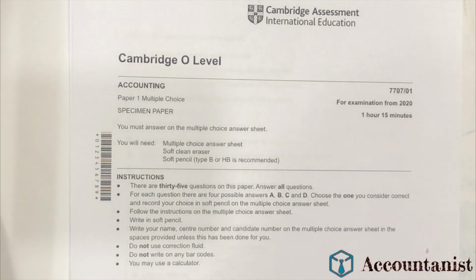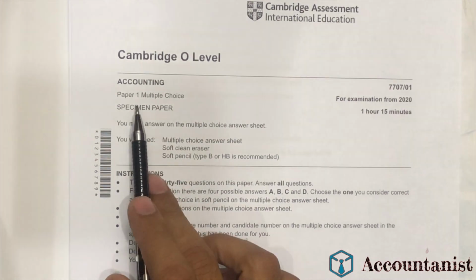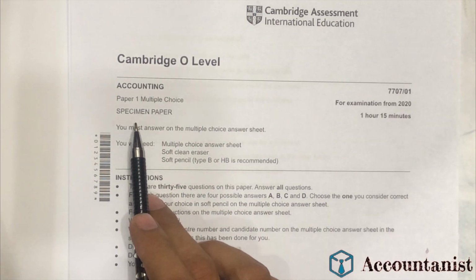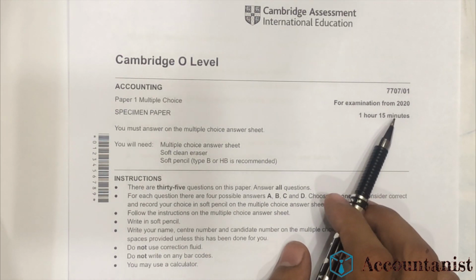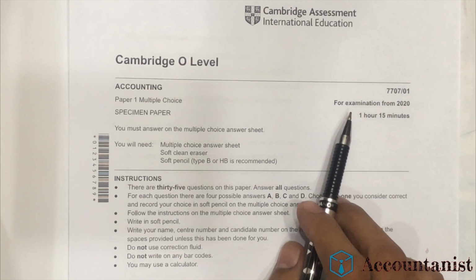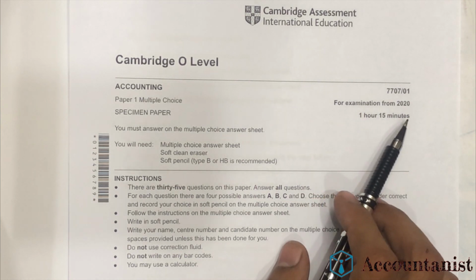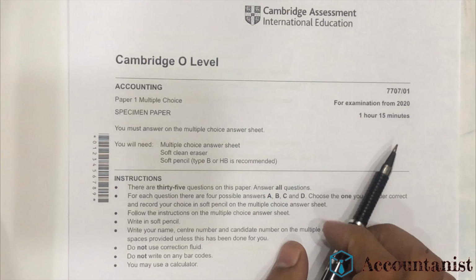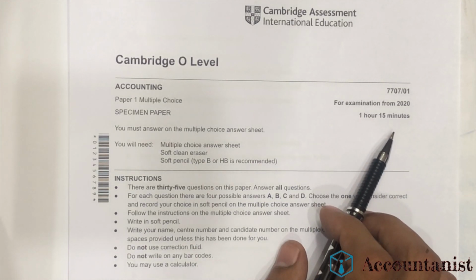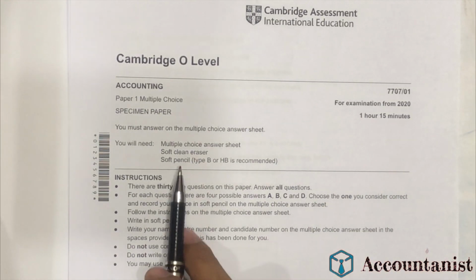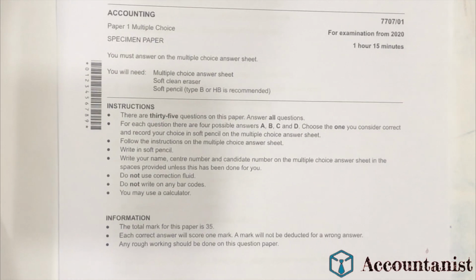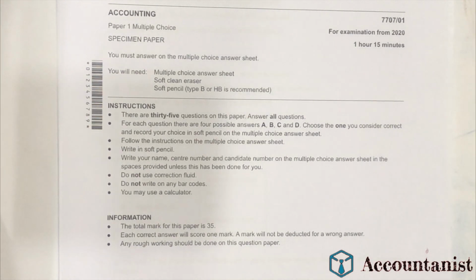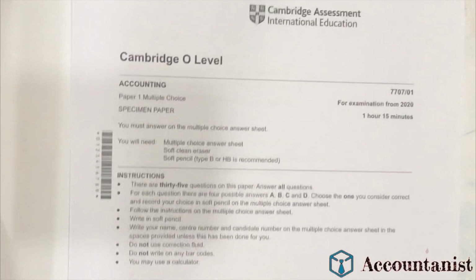In this video, I'm going to solve Paper 1, specimen paper 7707, the code for Accounting, Cambridge International, for examination from 2020. We have 1 hour and 15 minutes this time. It's completely MCQs, so we'll have 35 MCQs that will carry 1 mark each. So let's start solving this paper.